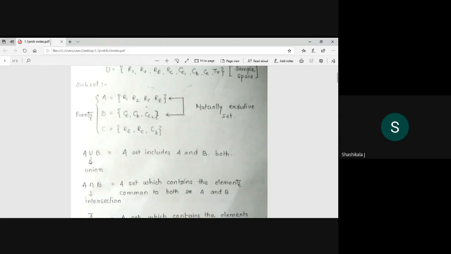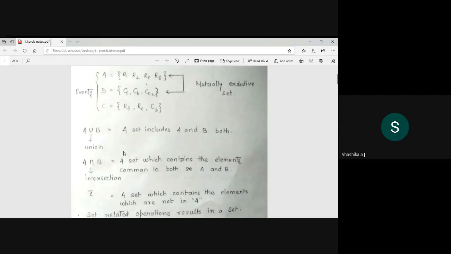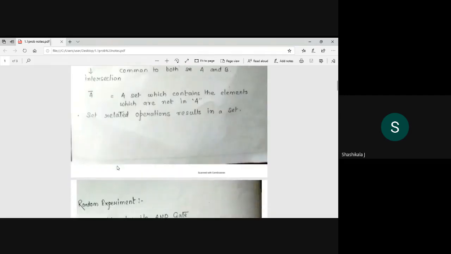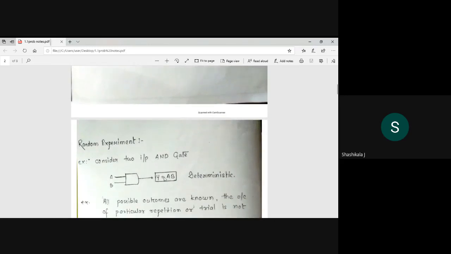Then this is the symbol A union B, which you already know, and A intersection B, where you take the common elements, and A complement, which you also know. Now consider what a random experiment is.